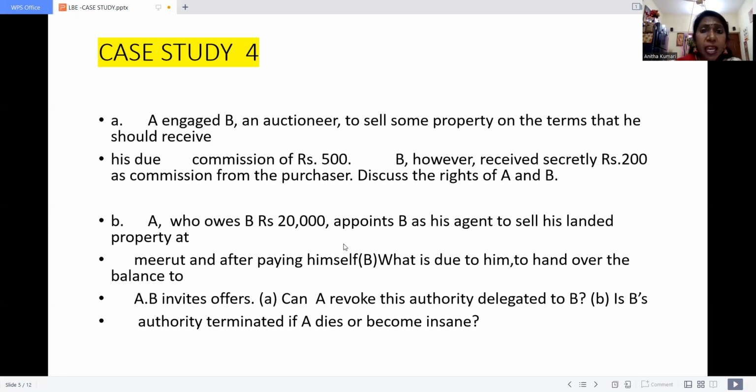Why? Because here B's money is also involved. You may ask, ma'am, you said that under agency, if the principal dies, the contract automatically comes to an end. Of course, but here B has given his money to A, so we have to consider that. In case A dies, but the property is in B's hand with all the relevant documents and the power of attorney, then he can continue the contract. This is the solution available to B.